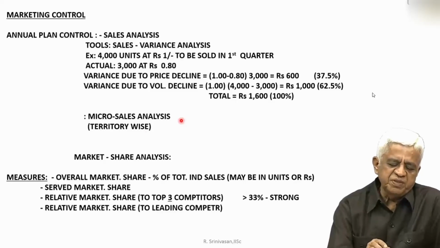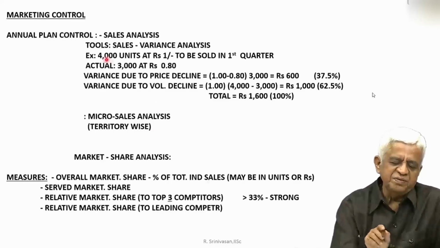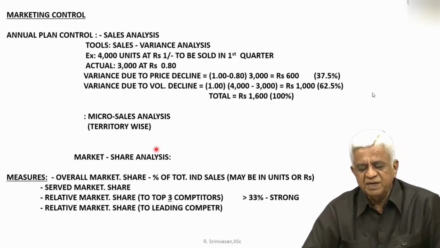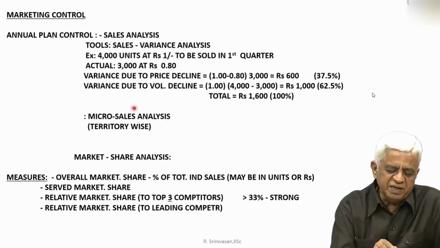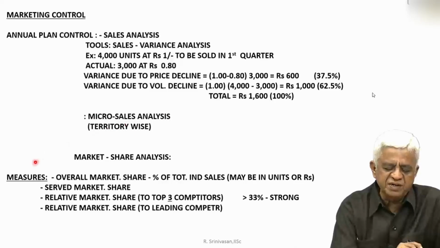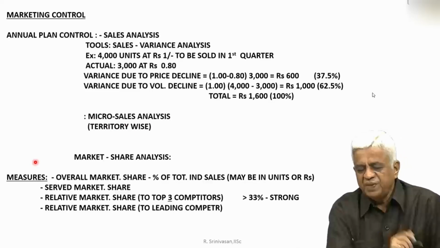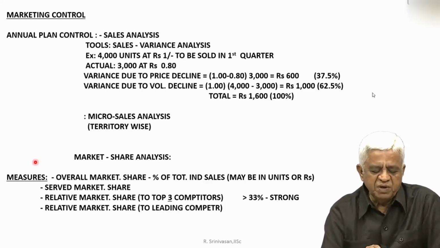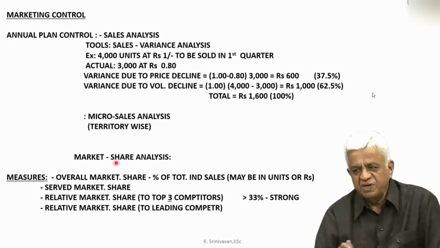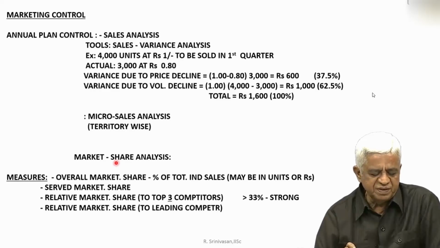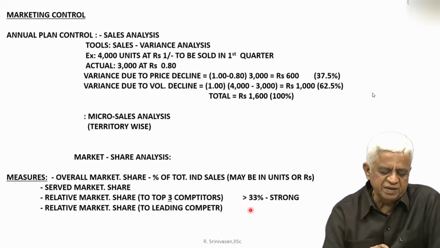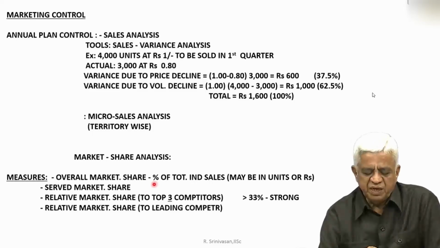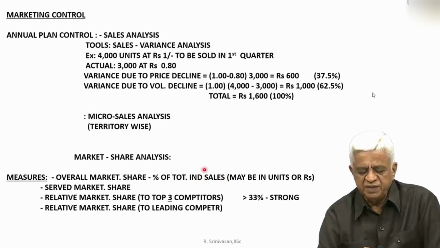So, the job of the marketing manager is to do first the sales analysis for the entire country, then do a micro sales analysis for each territory, consider each territory. Then, after doing all this, he resorts to what is called a market share analysis. What is this market share analysis? The types of measures he can take. Suppose it is an overall market share. How do you get this? It may be percentage of total industry sales.